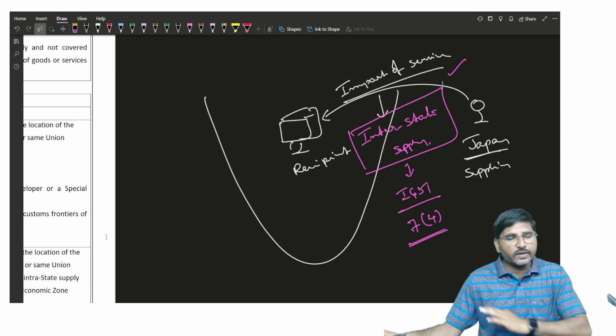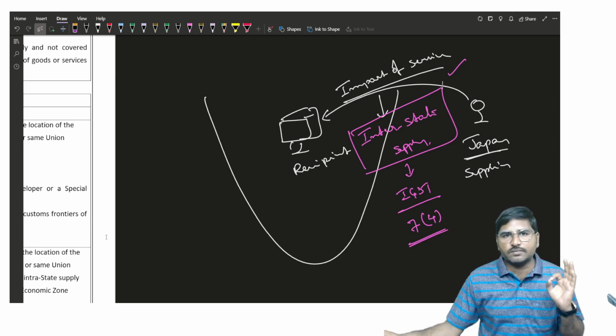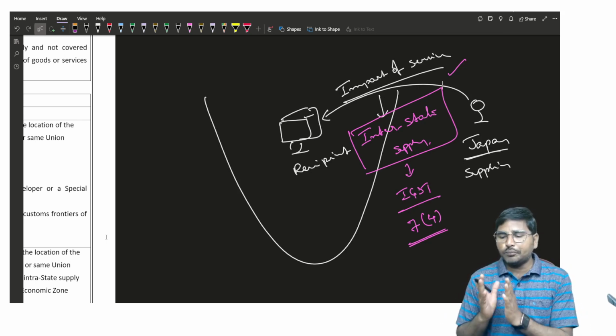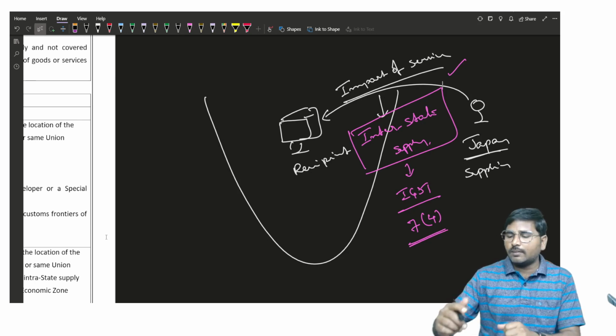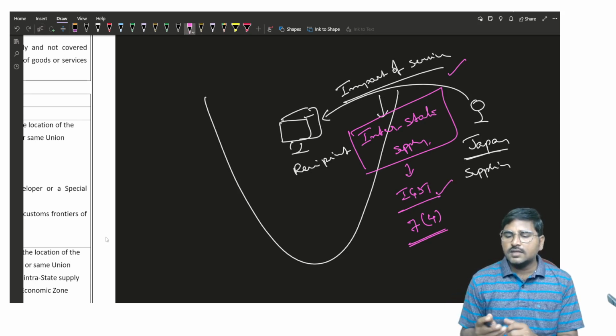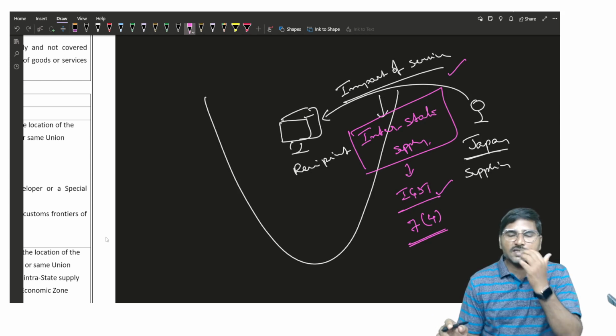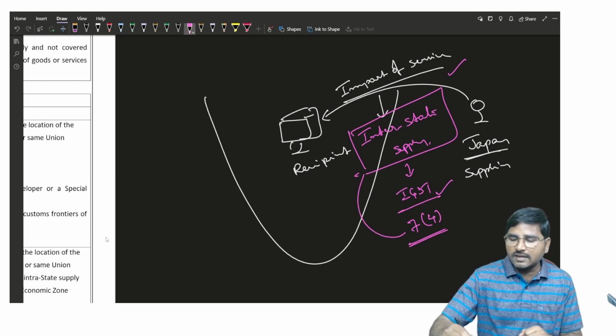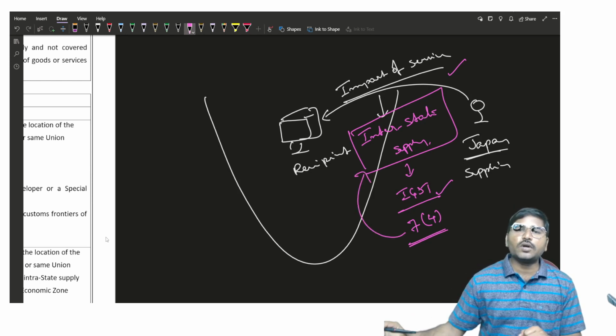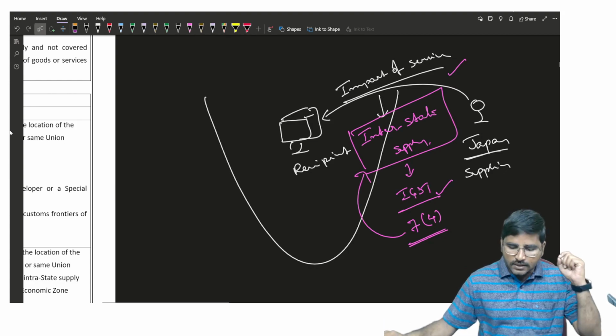In relation to services, there is no concept of customs duty. In relation to import of service, we are just liable for payment of IGST. Sir, import of service, IGST, why? By referring to 7 subsection 4, import of service shall be treated as an interstate supply.